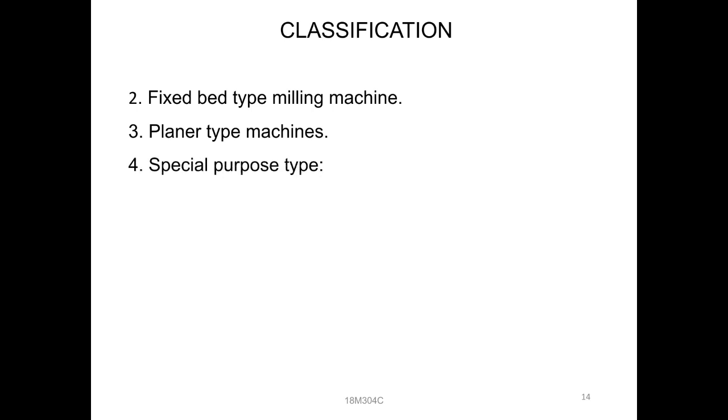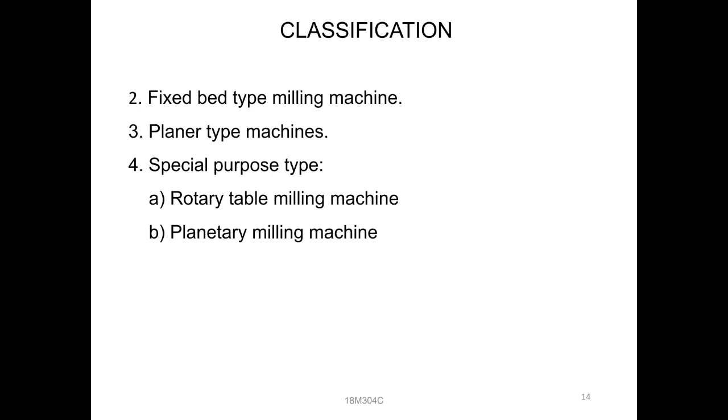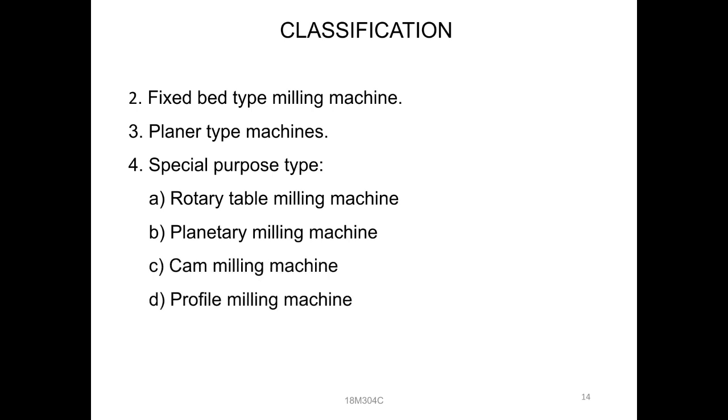Next one, special type of milling machines. The fourth one, so what are the four types? One is the rotary table, where the table will be revolved in rotary motion, right? Second one is the planetary table. Third one is the cam milling machine, and fourth one is the profile milling machine. These are the four types of special purpose milling machines.